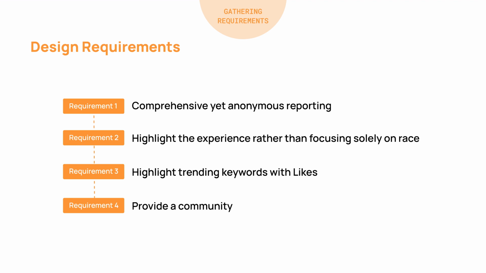The third requirement is to display trending keywords with likes to help users see ongoing discussions, as microaggressions can be unintentional. The last requirement is to provide a community. Our findings showed that observing people speak out about the presence of stereotypes can empower racial minorities. With these requirements, we came up with an online platform called Inclusify.